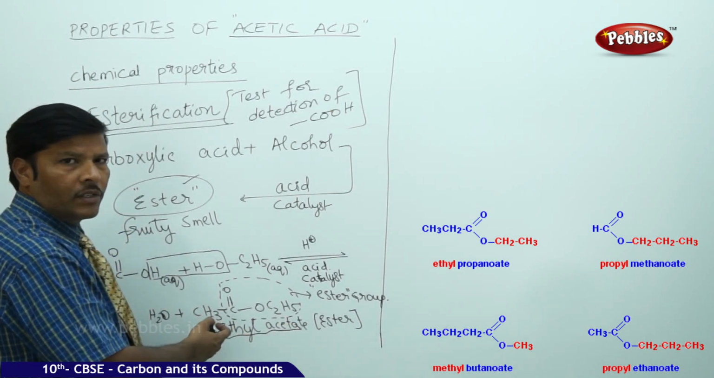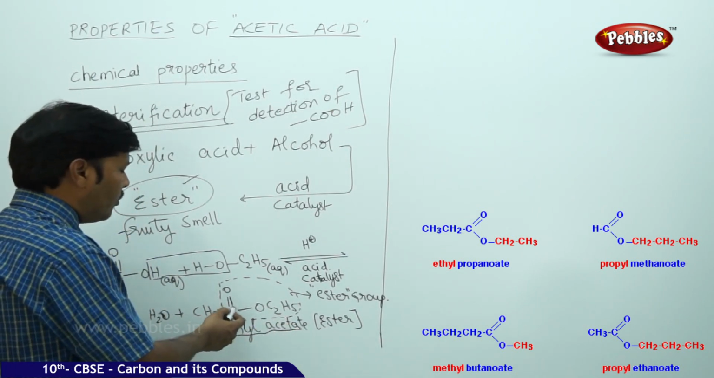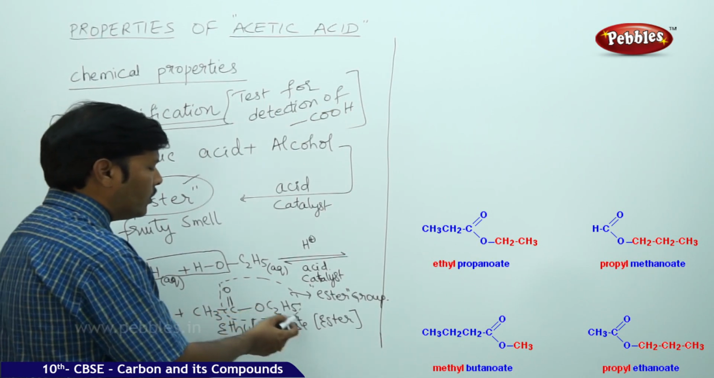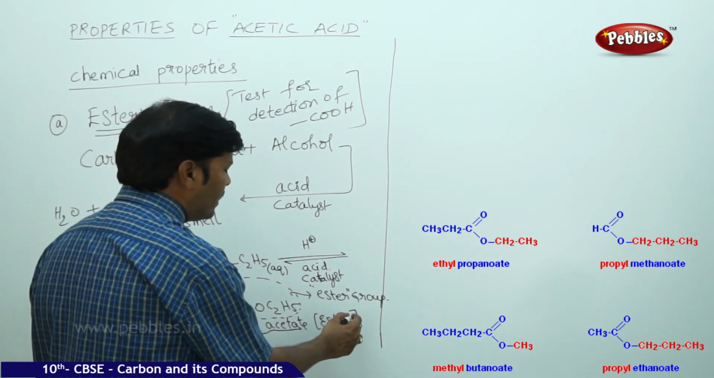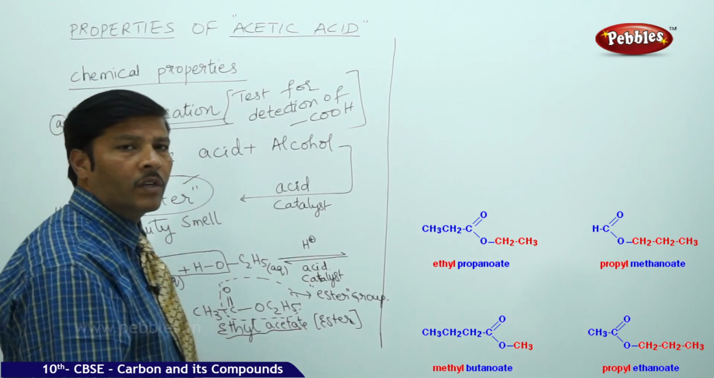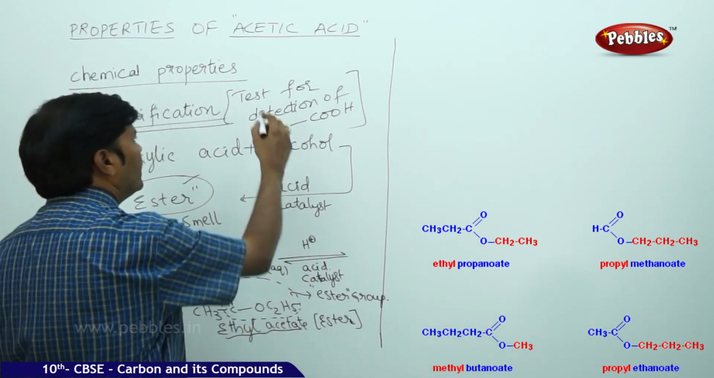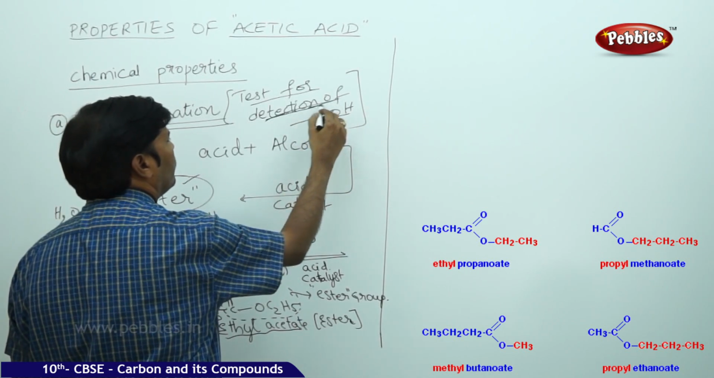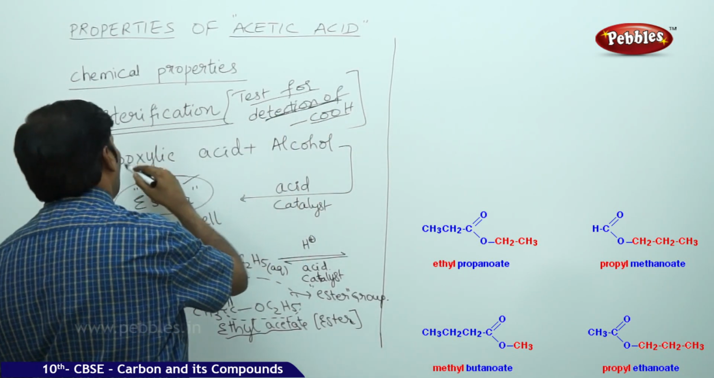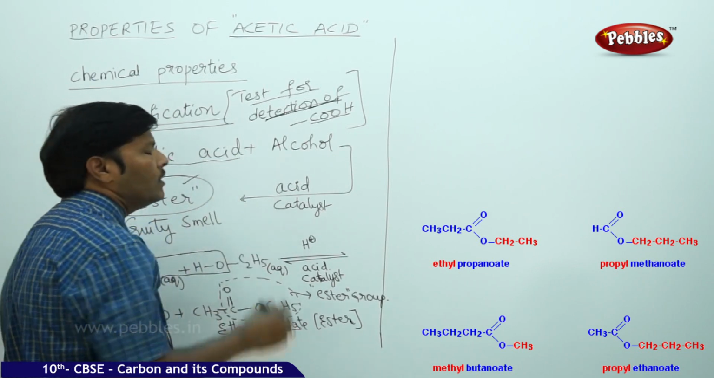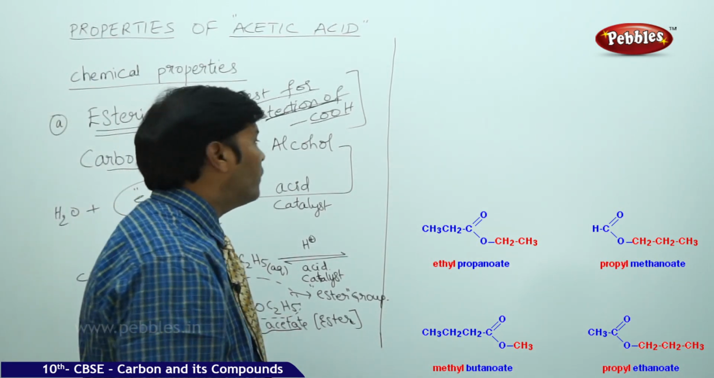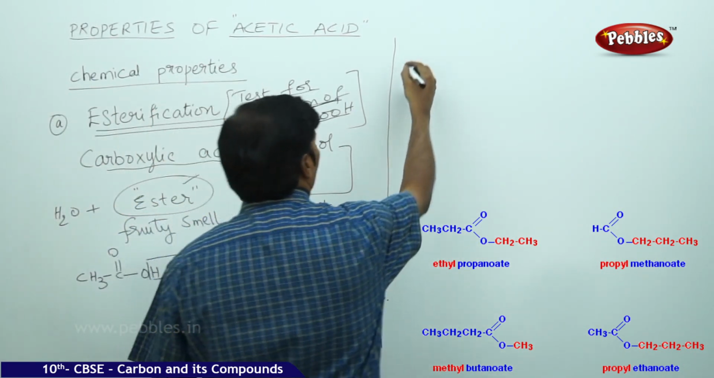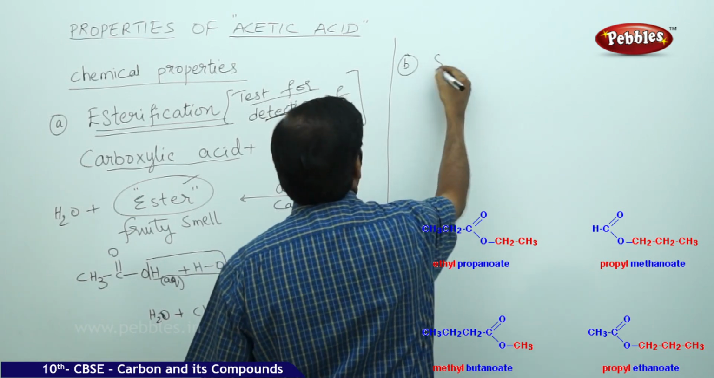The formula of ethyl acetate is CH3-C(=O)-O-C2H5, which is an ester. So once the ester is formed, that fruity smell is confirmed. Once the fruity smell is confirmed, that means we have detected the carboxylic group in the carboxylic acids. So this is the test for carboxylic acid in the form of esterification. Next, the second one is saponification.